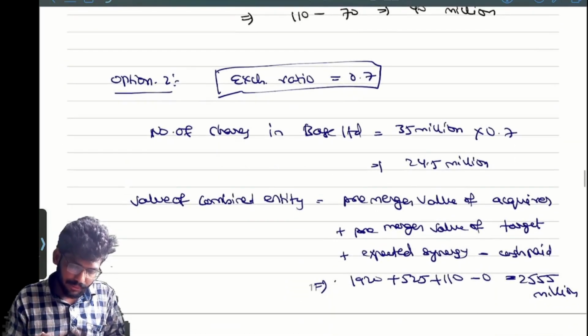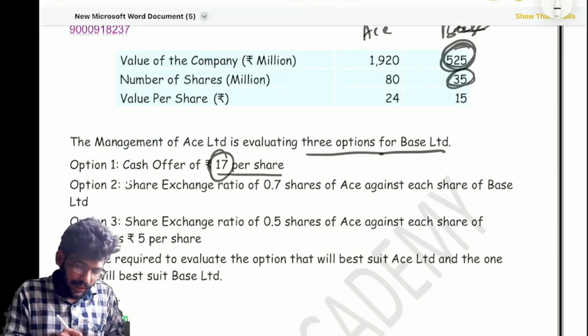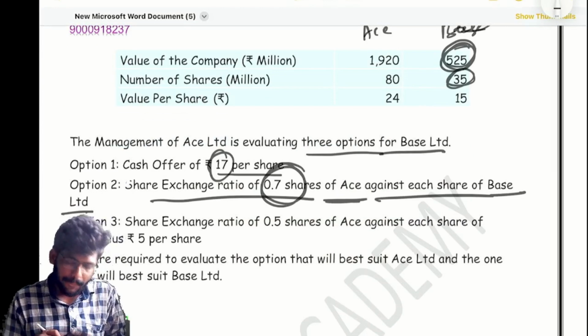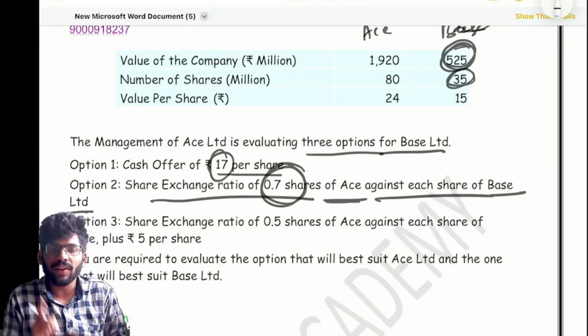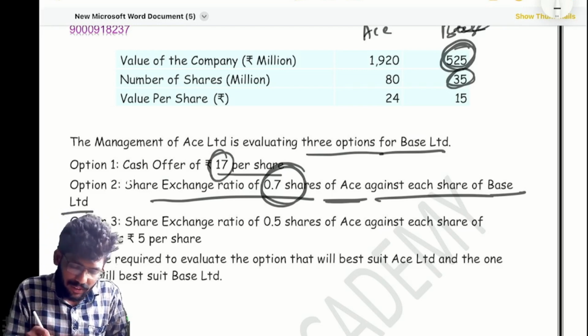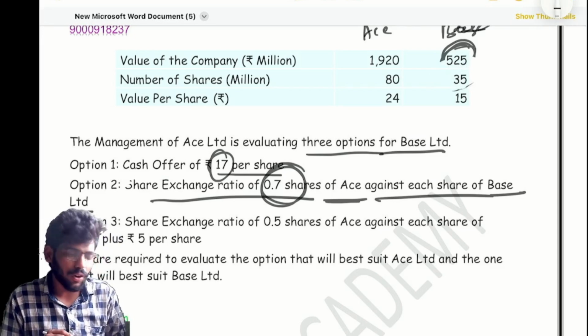Okay, now that's the question. Option number 1: share exchange ratio of 0.7 shares of A Limited against each share of B Limited, which means for every one share, A Limited needs to issue 0.7 shares. How many shares here? 35 million. So we are giving 0.7. So 35 into 0.7, how much? Please calculate.